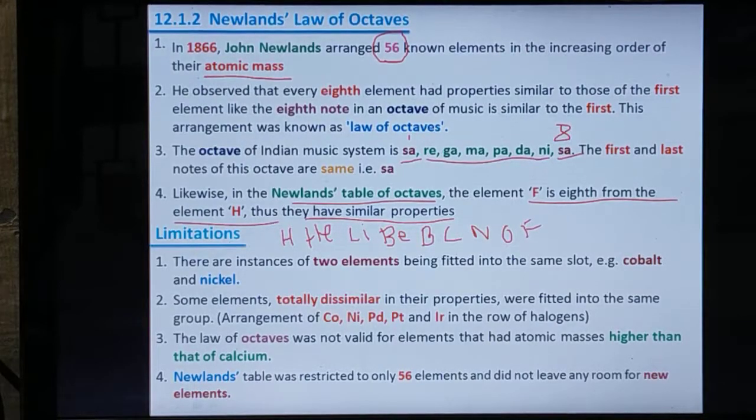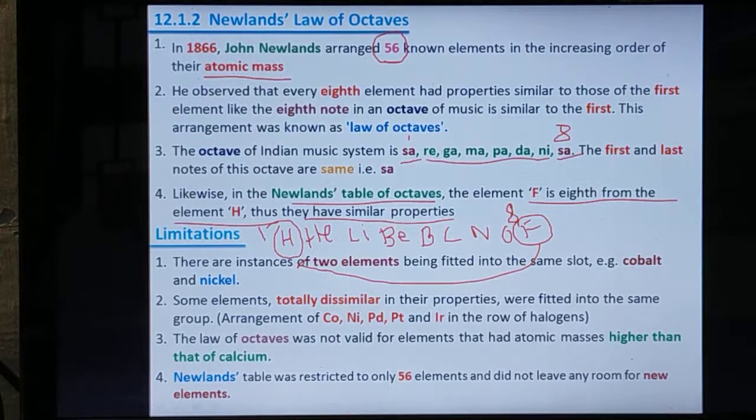So here the hydrogen element and the fluorine element have the same property, since in the same row, this is the first element, this is the second element, and this is the eighth element. So we have to arrange fluorine under hydrogen. In such a way he arranged the elements by increasing order of atomic masses, 8 elements together as a set. This is called the law of octaves.